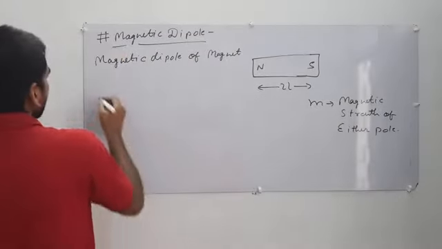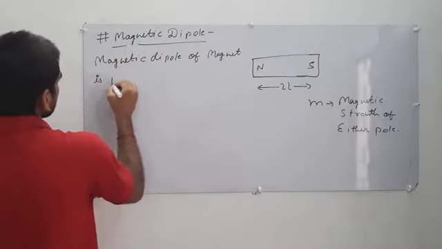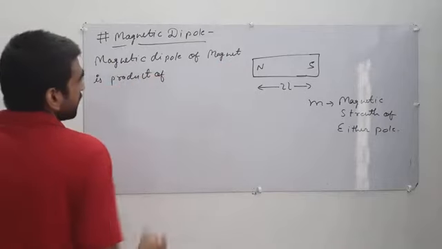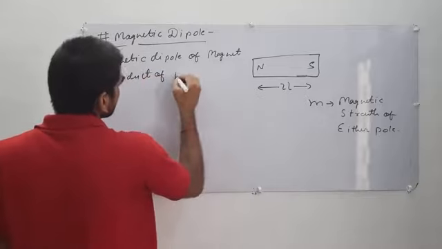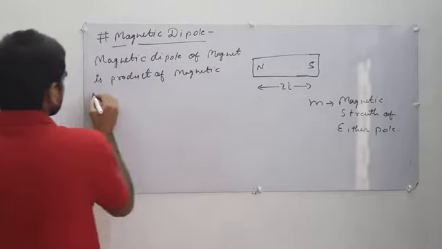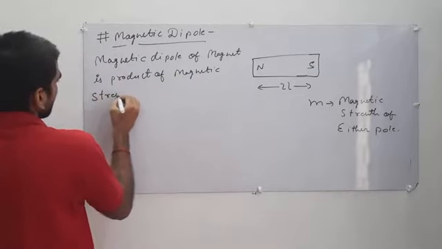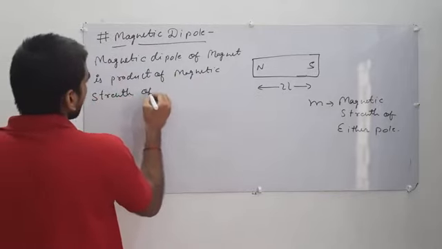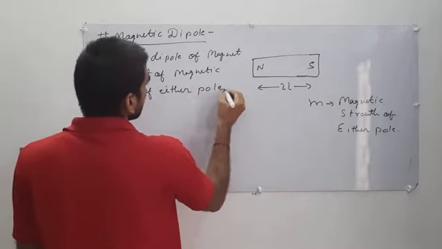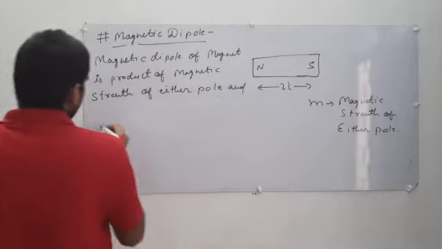The magnetic dipole moment is the product of the magnetic strength of either pole and the distance between them.